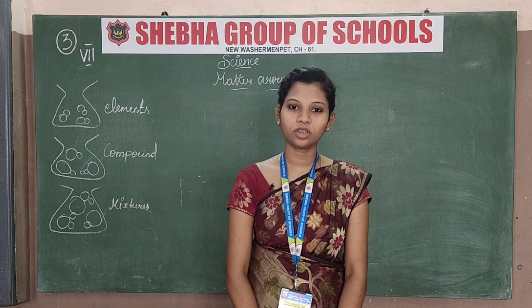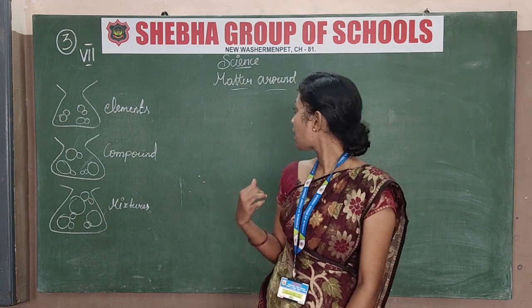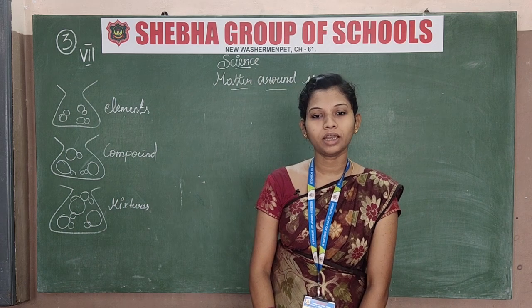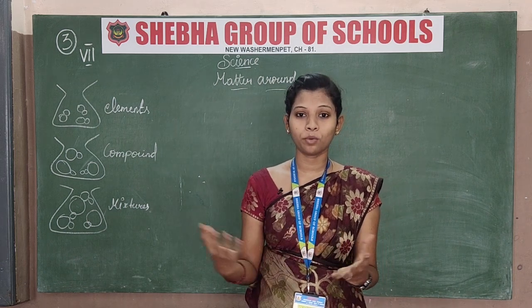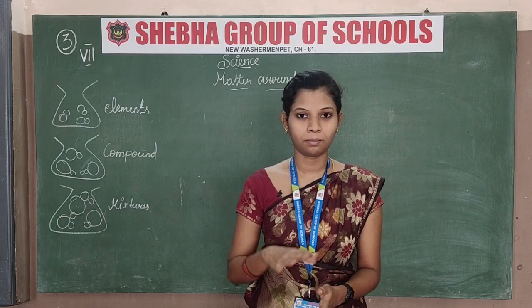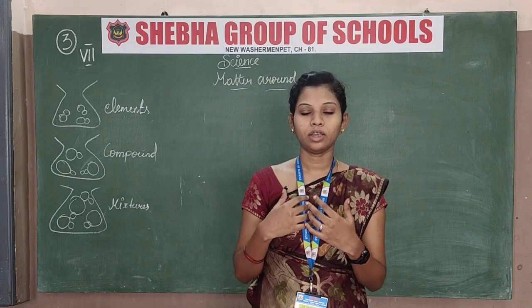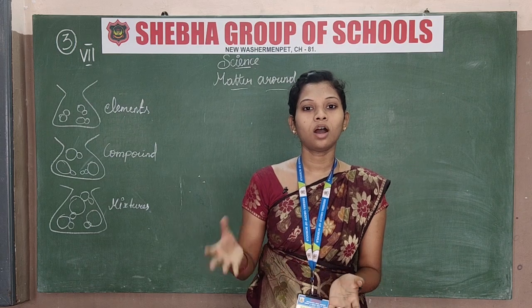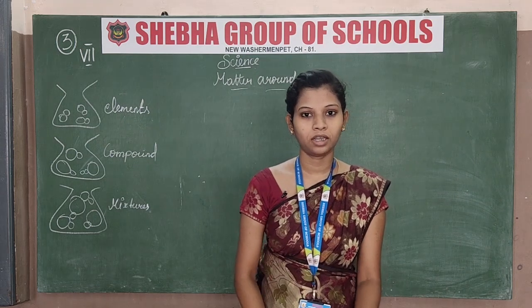Now we are going to see our third lesson. Our third lesson is matter around us. What is matter around us? The space which is occupied by some mass or some object, that is matter around us.